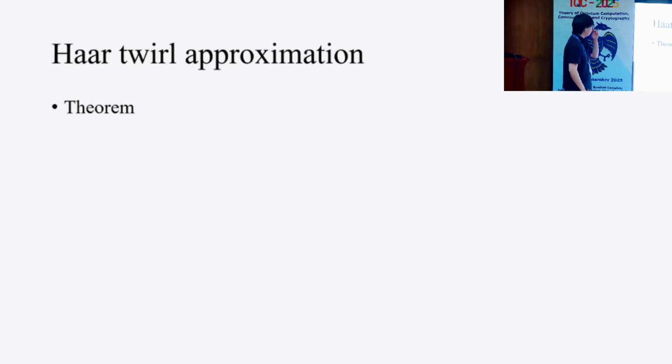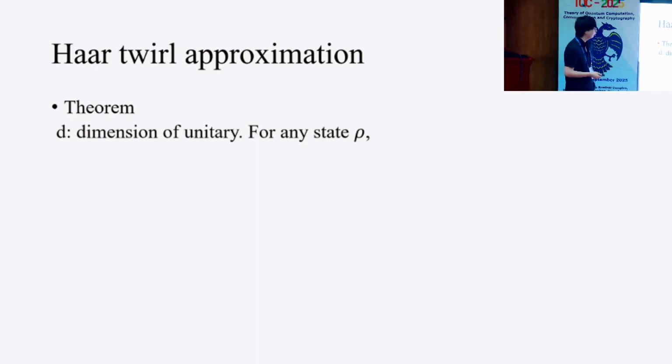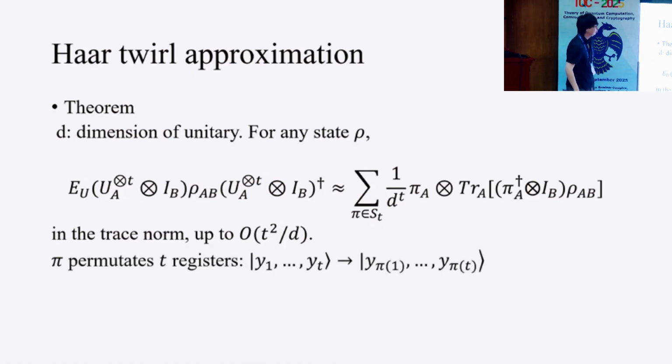The Haar twirling approximation formula we show is as follows. Let d be the dimension of the unitary. Then for any quantum state rho, the Haar twirling on quantum state rho is close to the right-hand side if t squared over d is negligible. Here, each phi is a permutation over t elements, and it acts as follows. It permutes t registers.